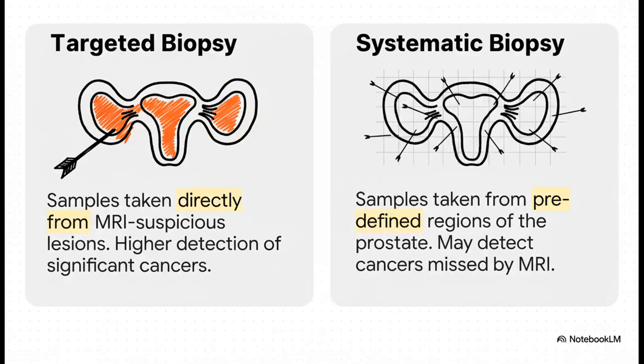This slide clarifies the two approaches. A targeted biopsy samples tissue directly from MRI suspicious lesions, which offers a higher detection rate of significant cancers. In contrast, a systematic biopsy takes samples from predefined regions of the prostate and may detect cancers missed by MRI.